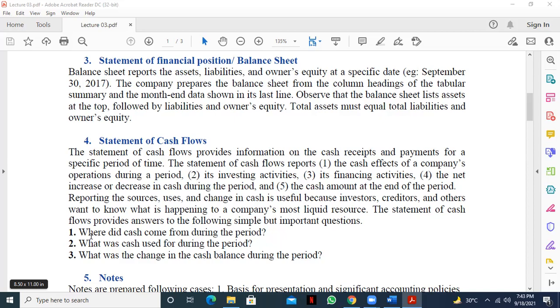And the next step is the investing activity. Investing activity means purchasing an asset which will give you benefit for more than 1 year. If it gives you benefit for more than 1 year, then it comes under the heading of the investing activity. Is it clear?